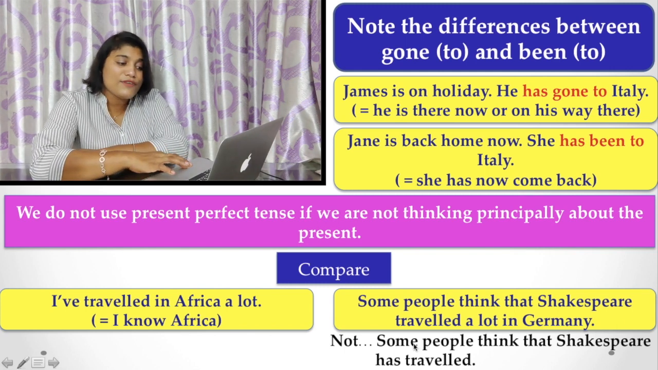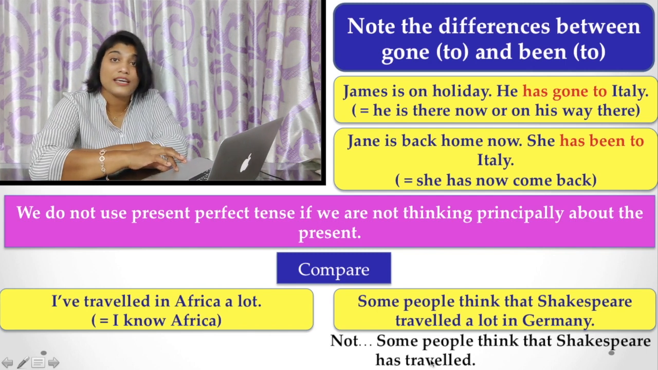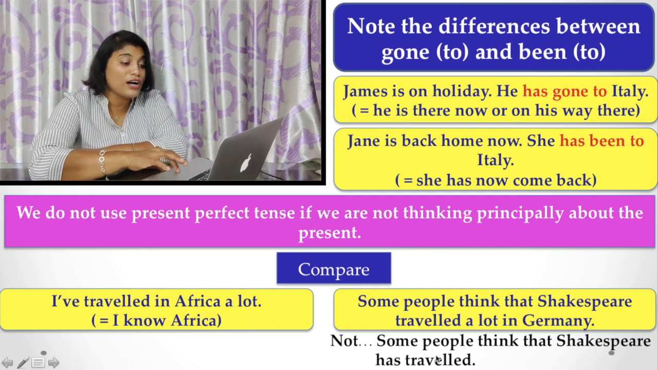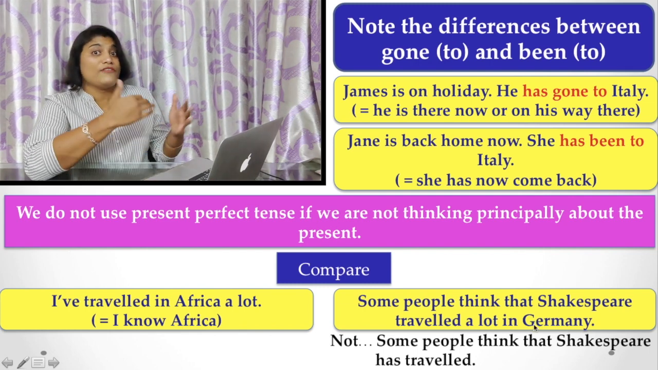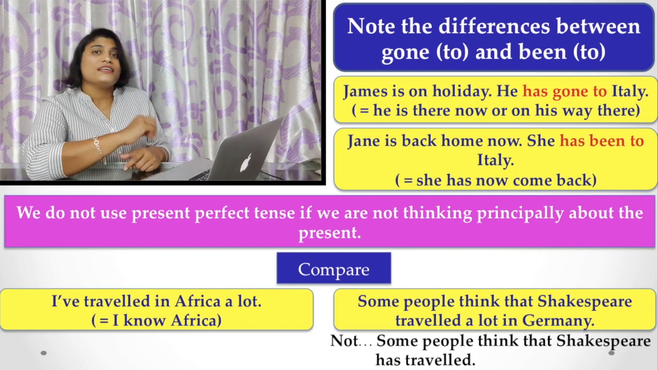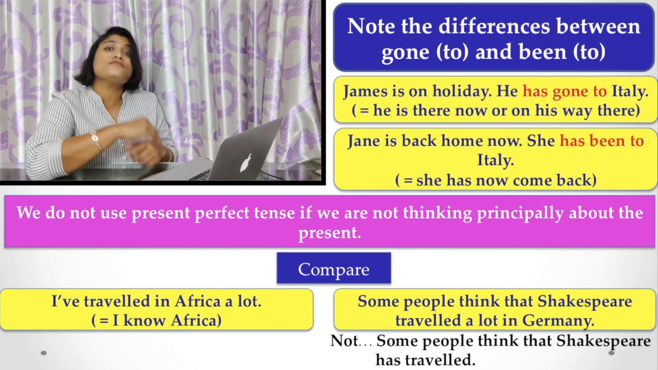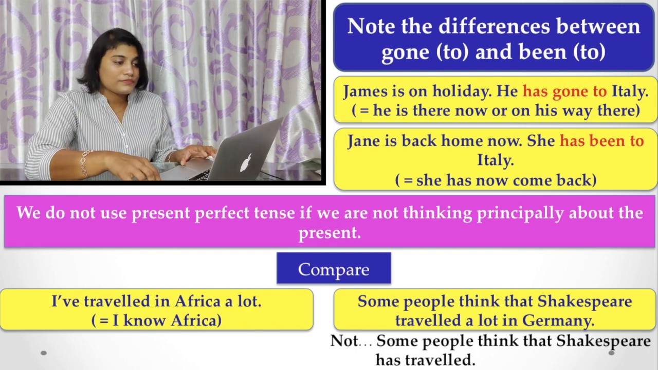That is, you never write the sentence in this manner: some people think that Shakespeare has traveled. This is not correct, because here Shakespeare's traveling experience is a past experience. We only use present perfect tense when we are talking about the present context.